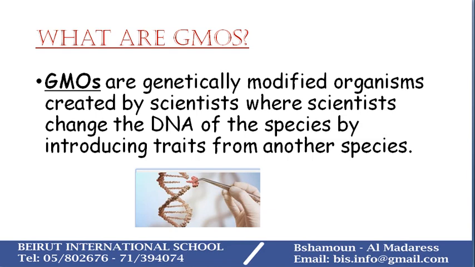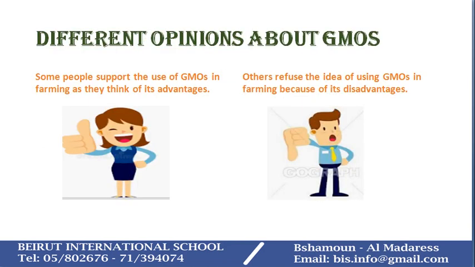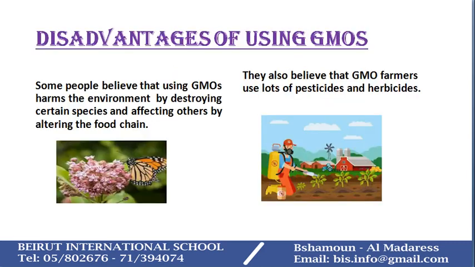However, ever since GMOs were created, people have developed different opinions about it. Some people support the use of GMOs in farming as they only think of the advantages, whereas others refuse the idea of using GMOs in farming because of the disadvantages they believe GMOs have. First, let's outline some of the disadvantages that people believe GMOs have.